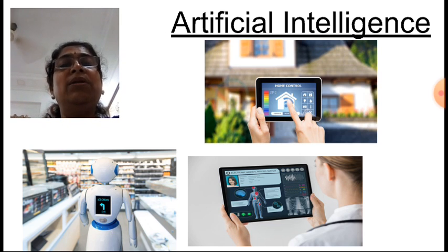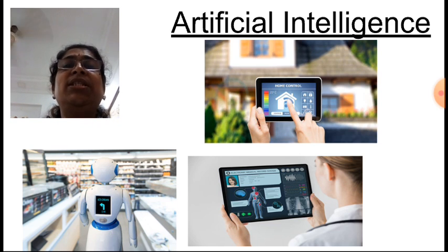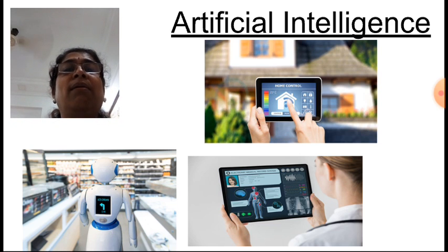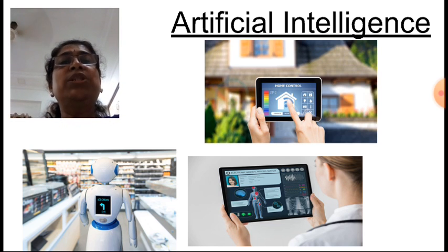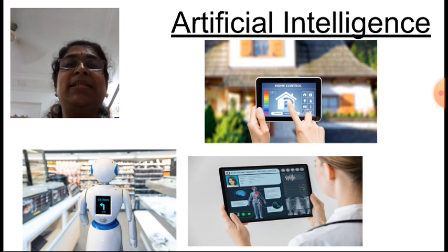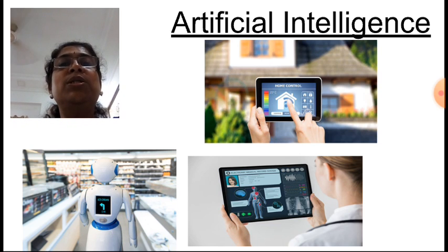Okay, human intelligence means what? The human being can take decisions. It can change its work according to the new inputs or new experiences he got. Correct. In the same manner, artificial intelligence provides the machines the ability to change its decision or to change its path or change its action or work according to the past experiences and the new inputs generated or given to it. Okay, this is called artificial intelligence.